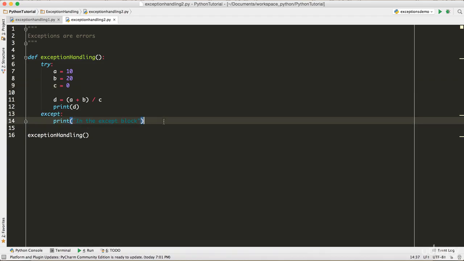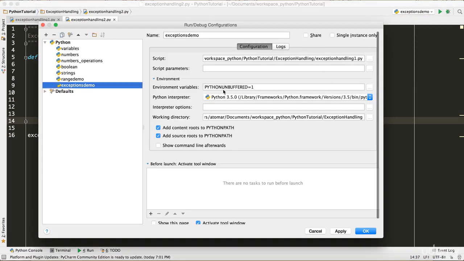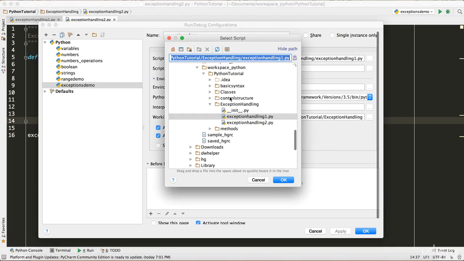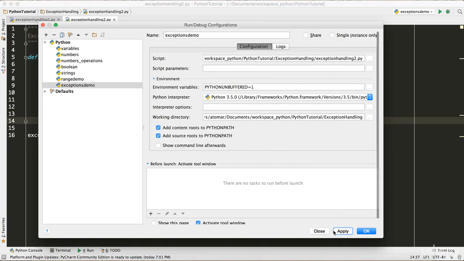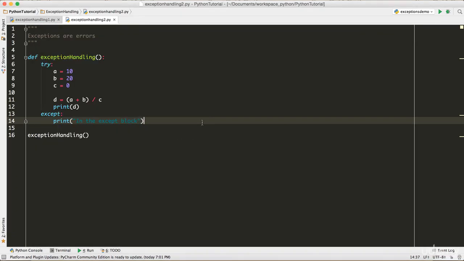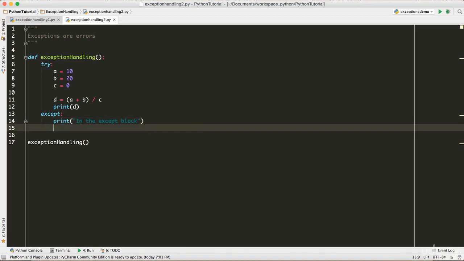So now let's take a look at a couple more things. First of all, I'm just going to change the configuration to point to the new file, exception handling 2, so we can run the correct code when we want, and let's proceed. So the next thing that I want to show is the else block.